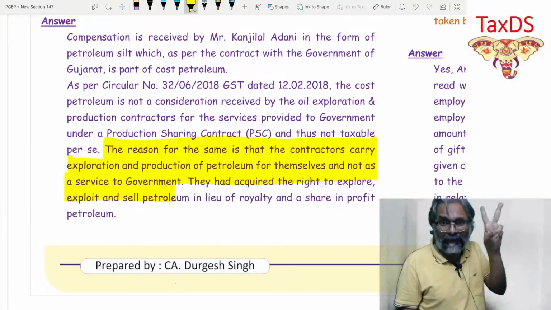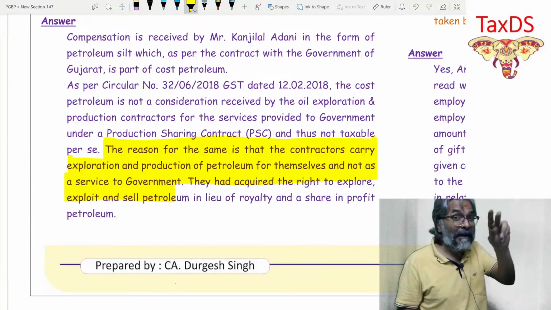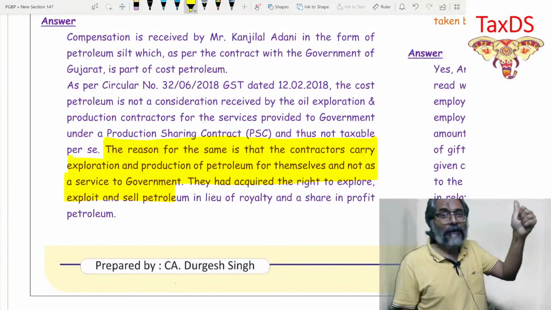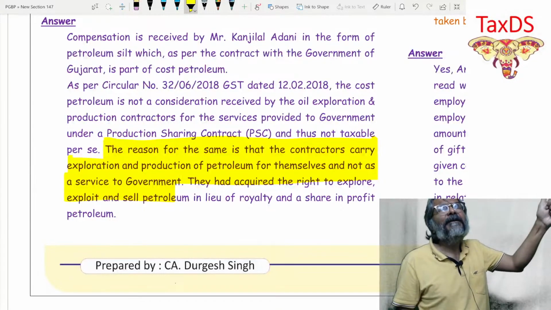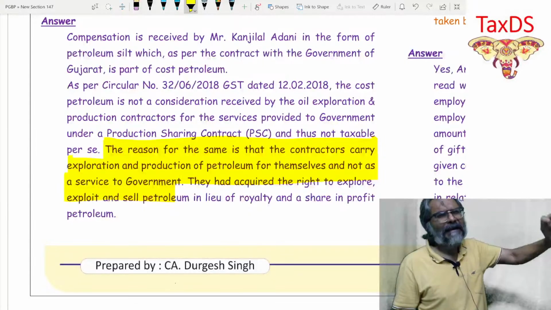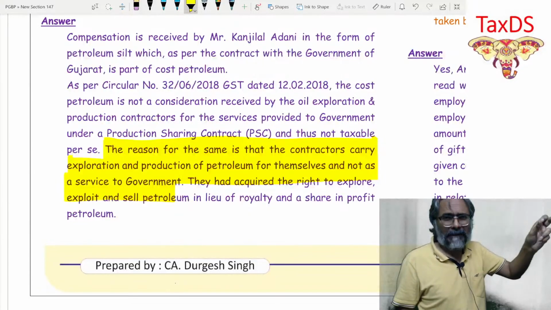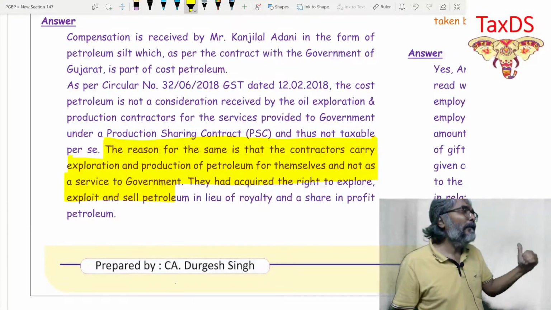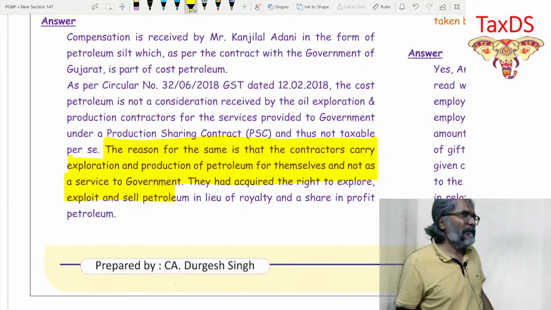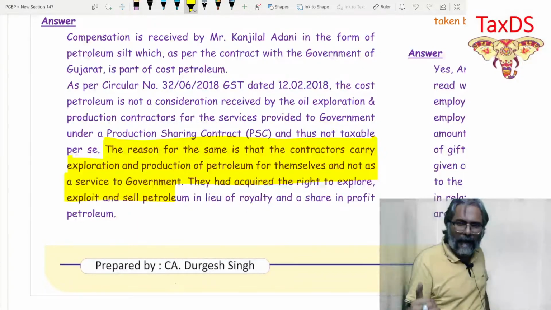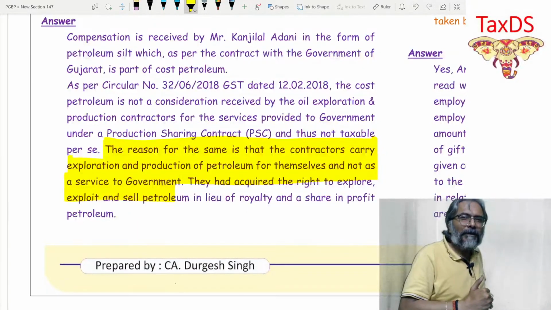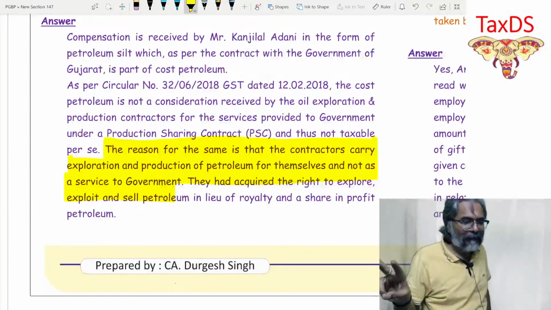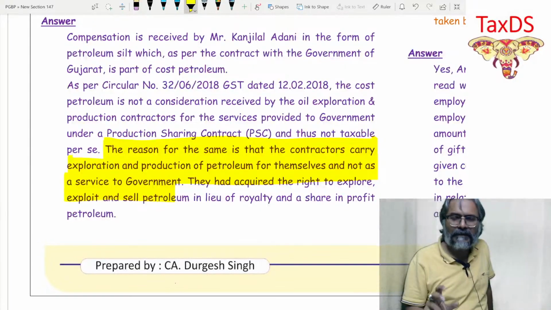These are the 2 points that you need to establish in this particular question. What are the 2 points? Repeat and please write. One is the nature of this particular share of petroleum. Why is this given? Or the purpose. You can say the purpose. What is the purpose? The purpose is to compensate the cost of exploration. Point number two. This particular exploration was carried out for his own self and not for the government. That is the second point, and that is how you're going to conclude so far as this particular point is concerned.